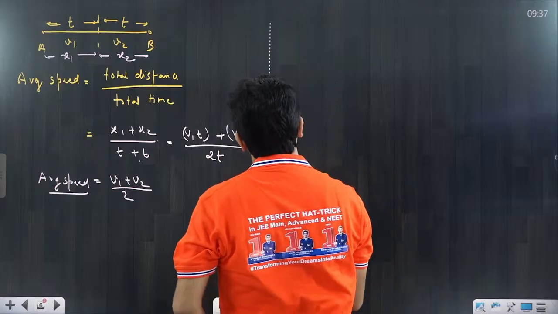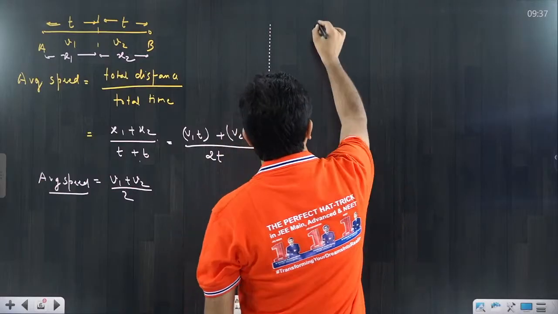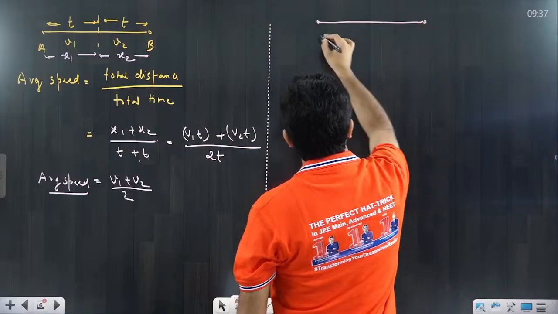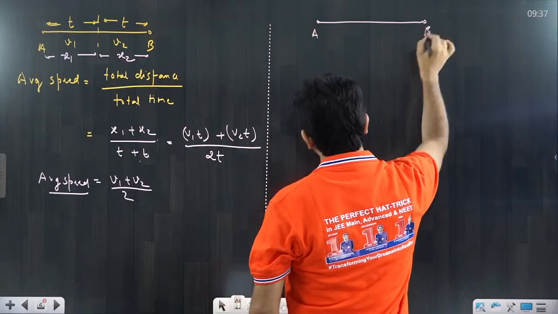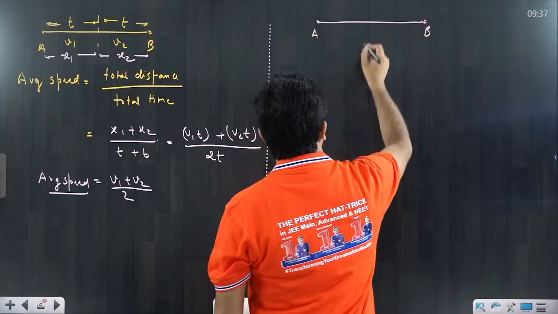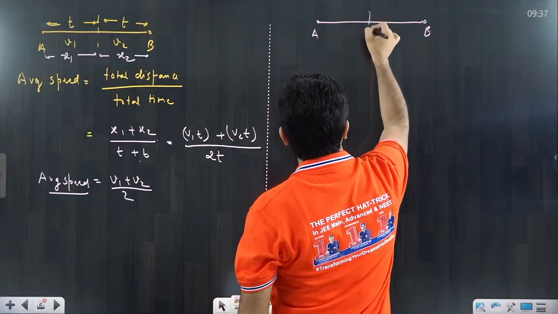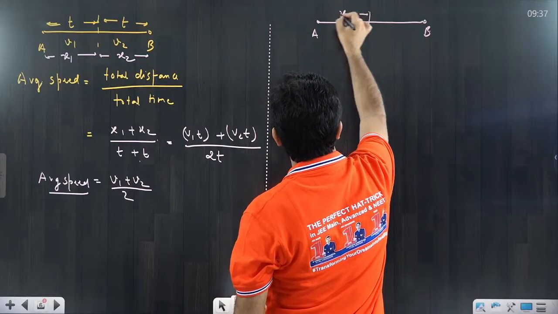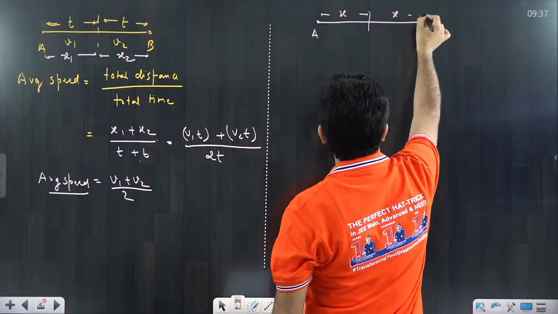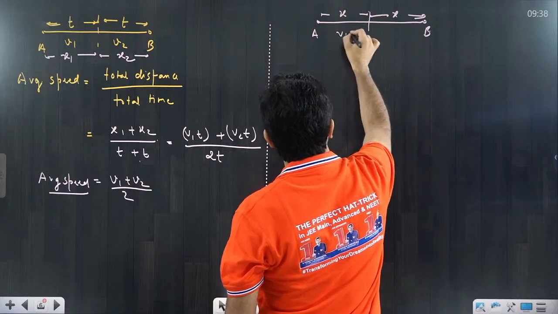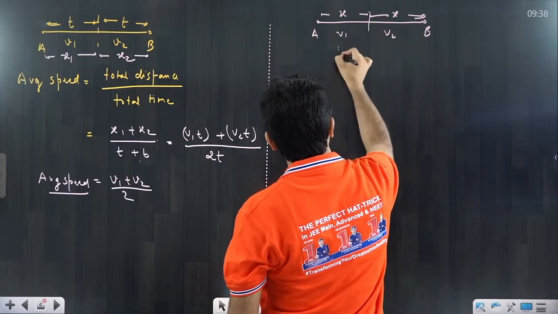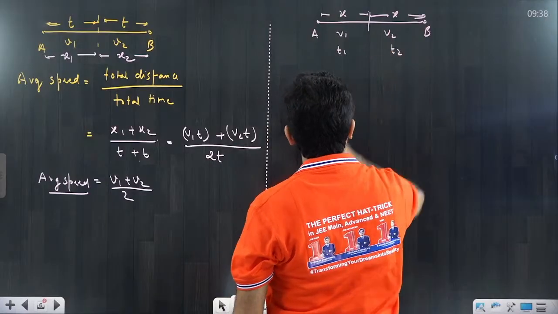Similar question I can discuss here. Suppose the particle is moving from A to B, and it is traveling for equal distance. Suppose this is the x distance and it is also x distance, with speeds v1 and v2. Suppose this time interval was t1 and this time interval was t2.